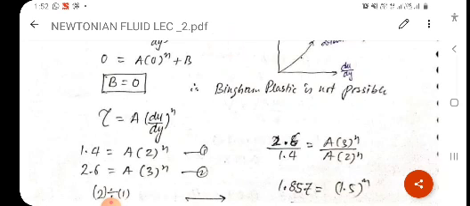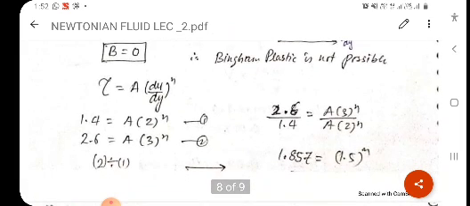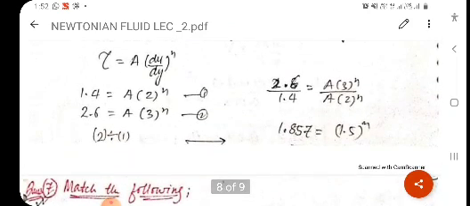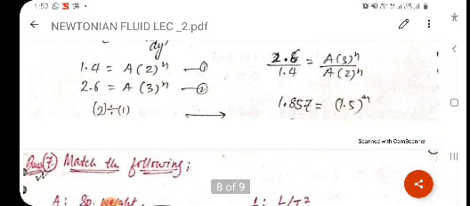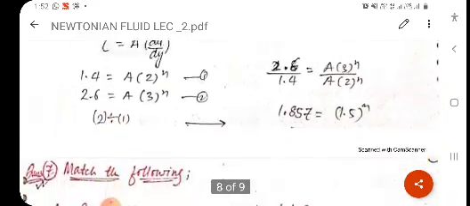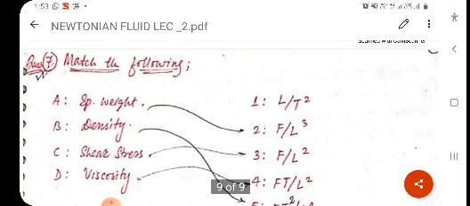This is equation 2. After solving and arranging the terms, we will get 1.857 equal to 1.5 raised to n. By applying anti-log, we will get the answer n equal to 1.53.